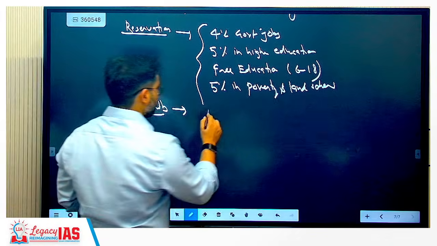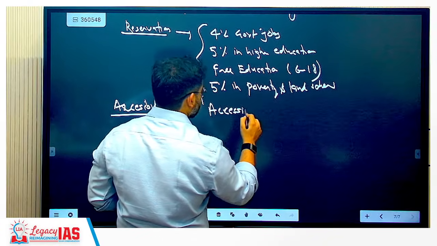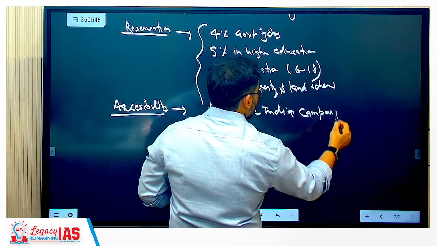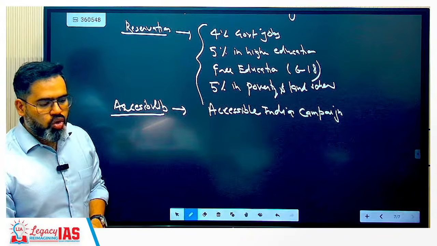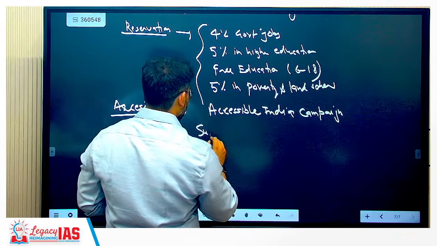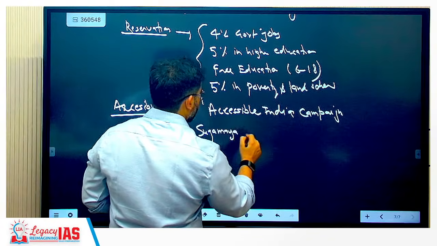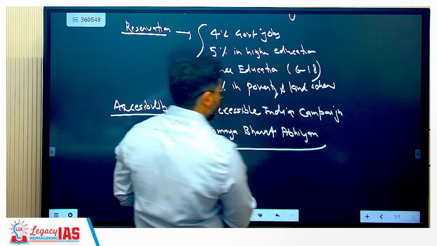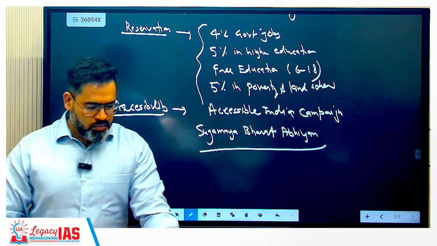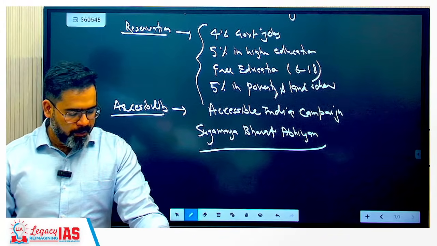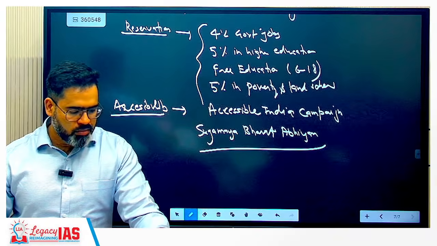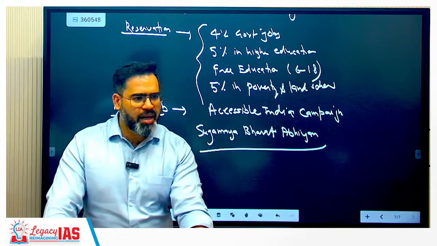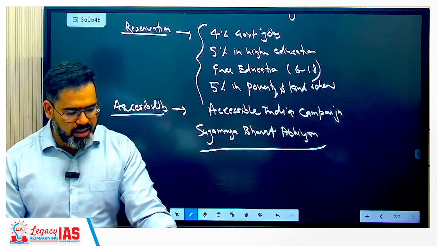Accessible India Campaign, Sugamya Bharat Abhiyan. Penalties are also there. So you just remember there is a penalty. If someone is not following that, penalties are there.